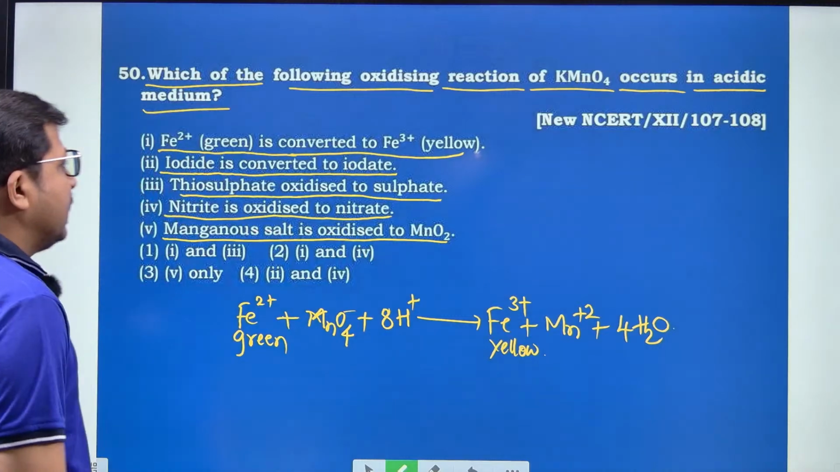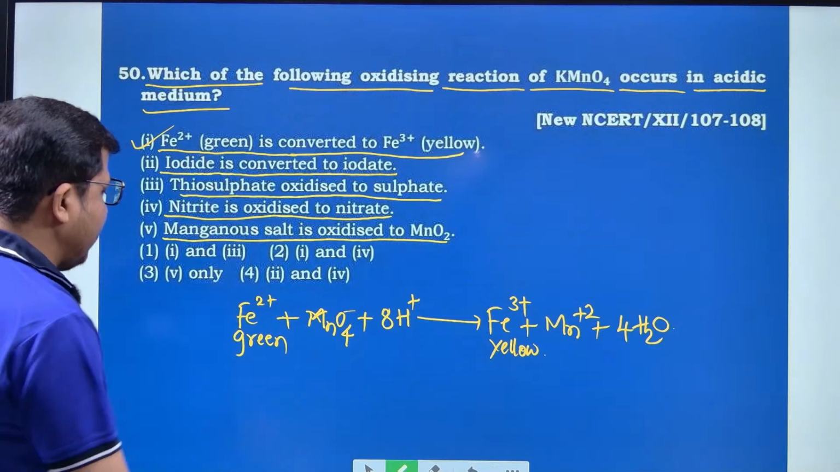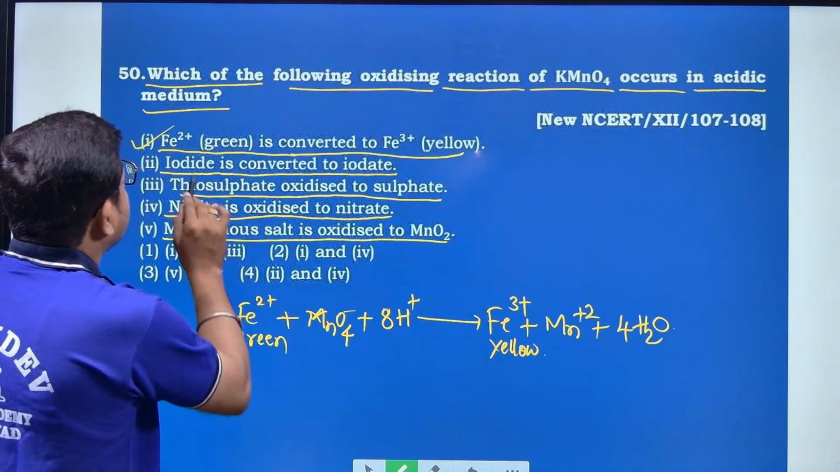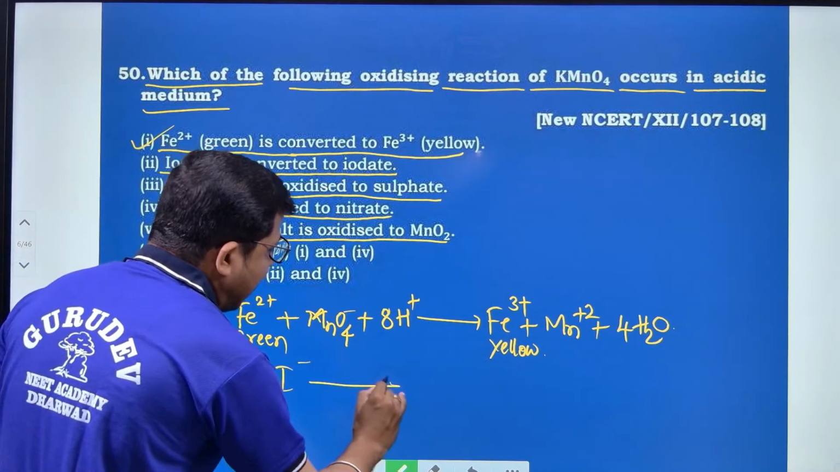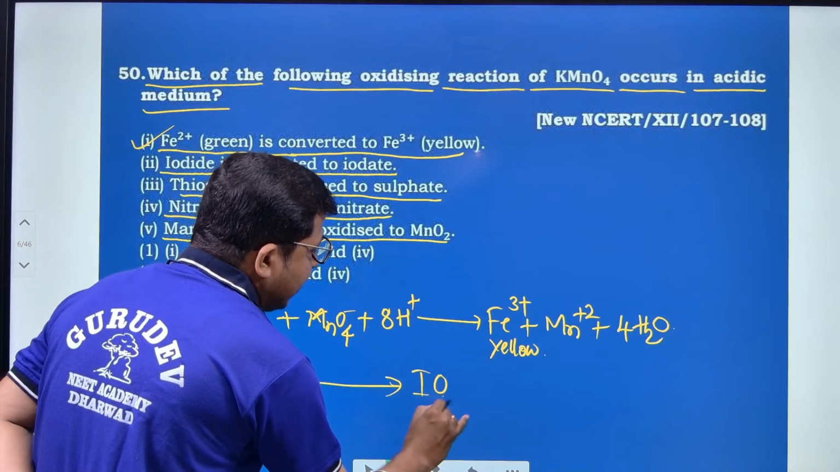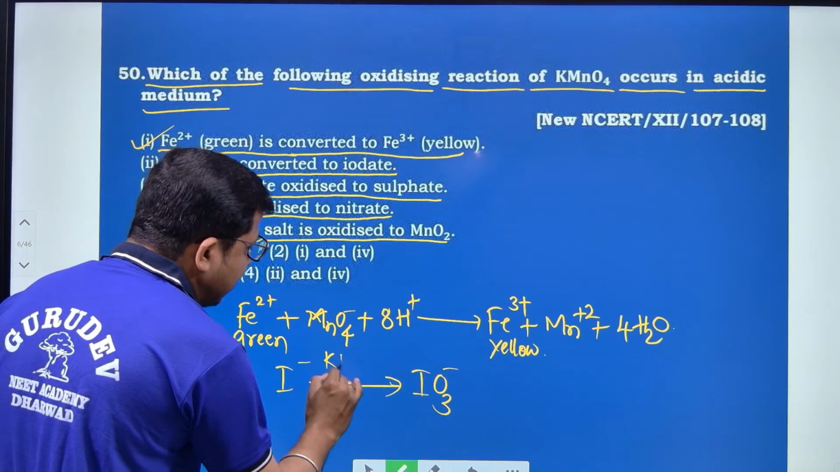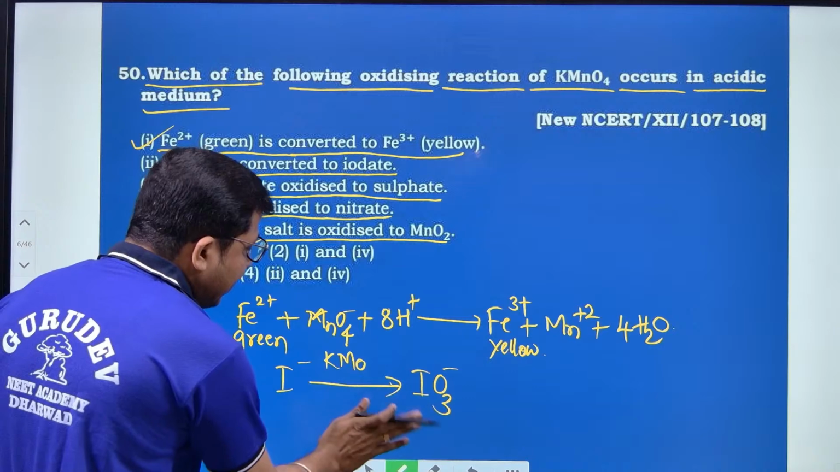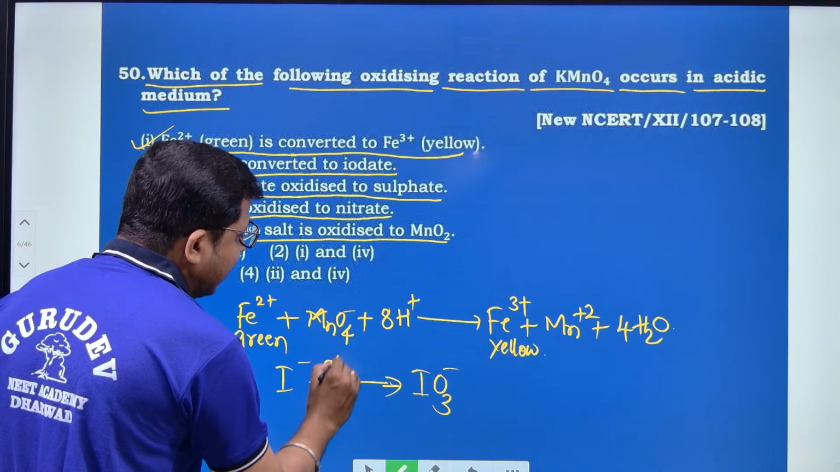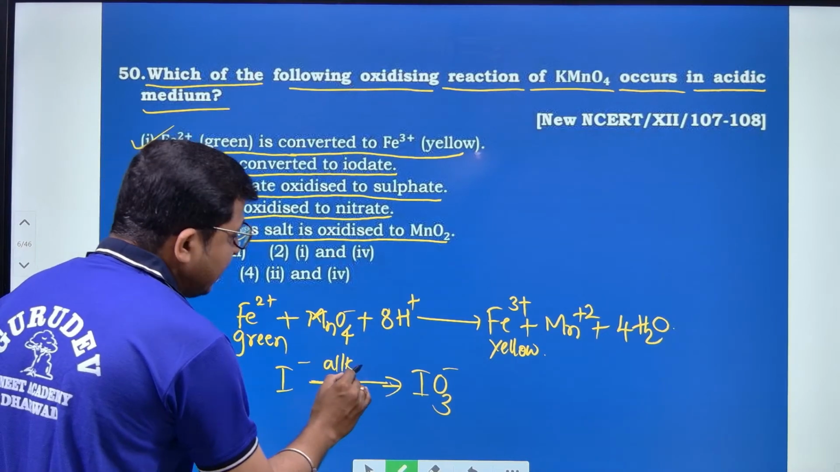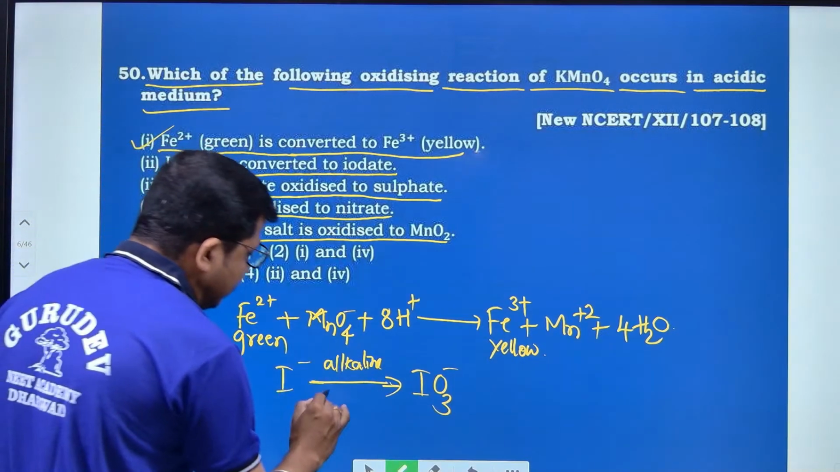So the first one is right, iodide is converted to iodate. They have given iodide ion, that is I minus, which is converted to IO3 minus. This reaction is conducted here. The oxidation takes place in the presence of KMnO4, but here alkaline KMnO4 is used. In this reaction, alkaline KMnO4 is used to convert iodide to iodate.